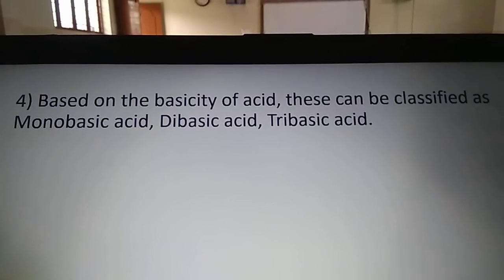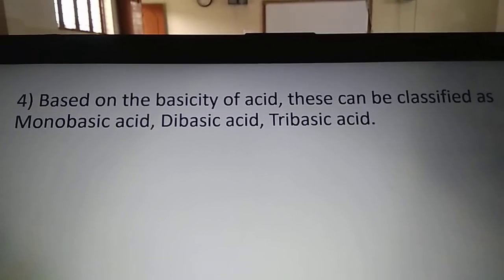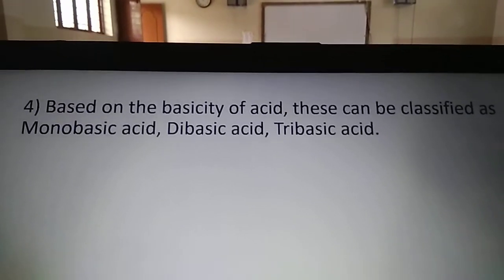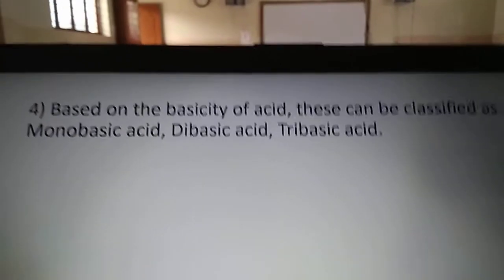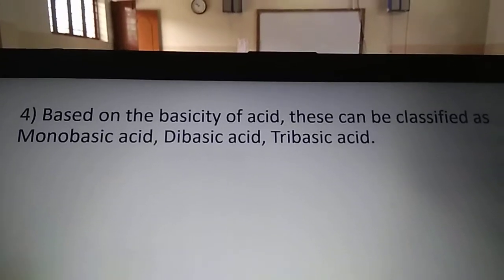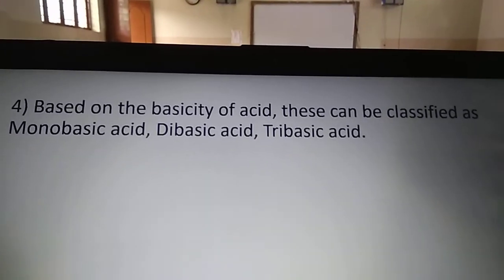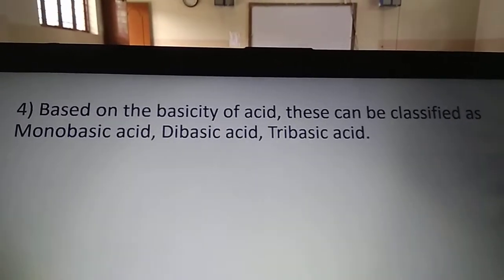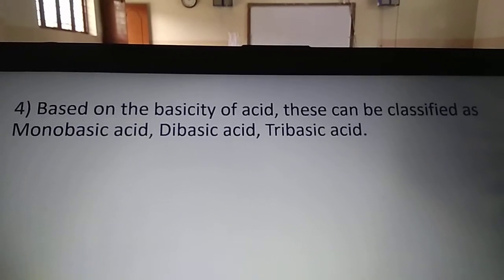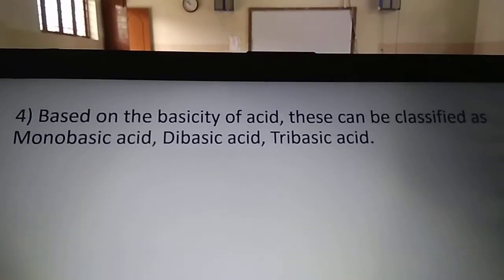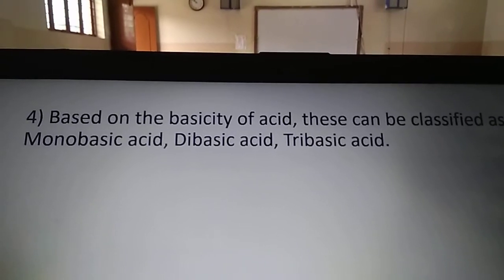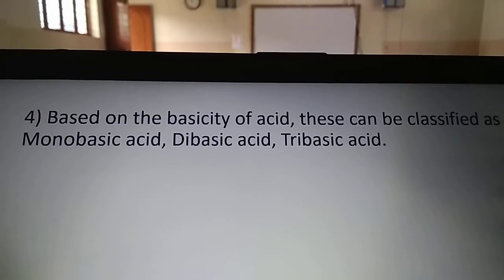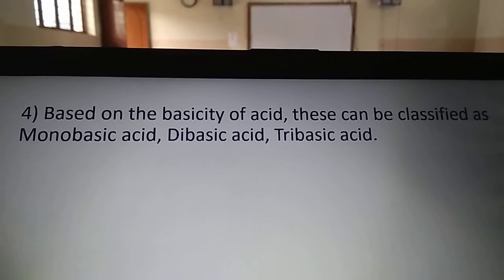We have already learned the different classifications of acids. We'll revise once again. First, we have learned based on the source, acids can be classified as organic acids and inorganic acids, and we have learned few examples also. Second, we have learned that acids are always available in the mixture form. That means acid is always mixed with water. Based on the proportion or volume of water present in the mixture, acid is classified as concentrated and dilute acids.